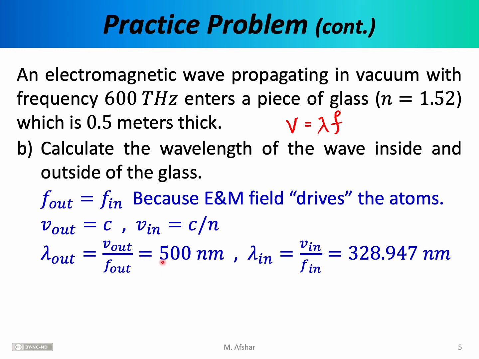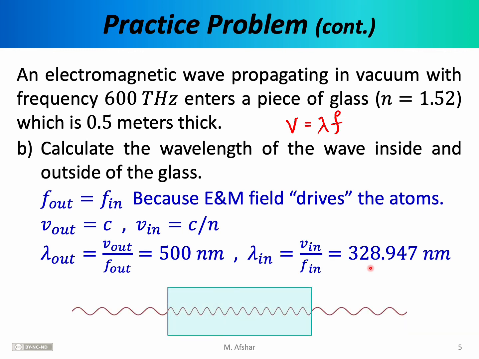However, as the waves enter the glass, they tend to slow down, and this slowing down also reduces their wavelengths. More specifically, the wavelength inside the glass is equal to wave speed inside the glass divided by frequency inside the glass. When we plug in those numbers, we find the wavelength there is approximately 328.9 nanometers.